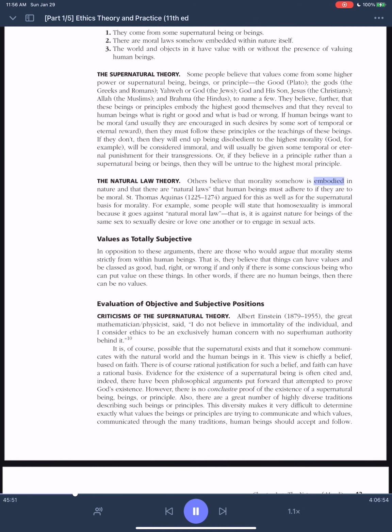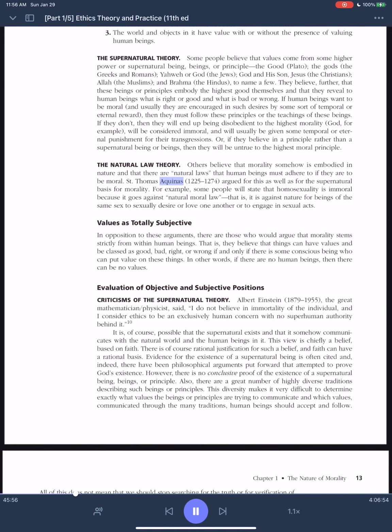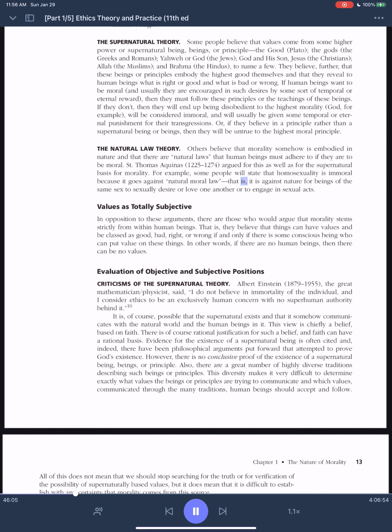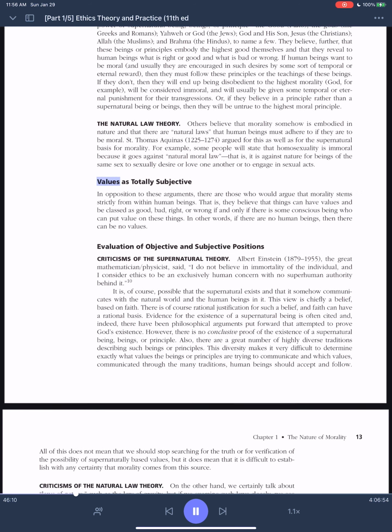The natural law theory. Others believe that morality somehow is embodied in nature and that there are natural laws that human beings must adhere to if they are to be moral. St. Thomas Aquinas, 1225-1274, argued for this as well as for the supernatural basis for morality. For example, some people will state that homosexuality is immoral because it goes against natural moral law, that is, it is against nature for beings of the same sex to sexually desire or love one another or to engage in sexual acts.